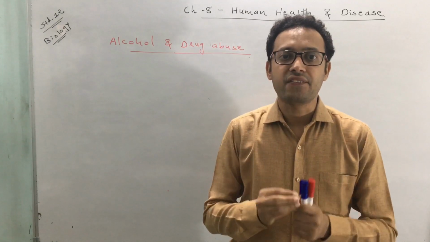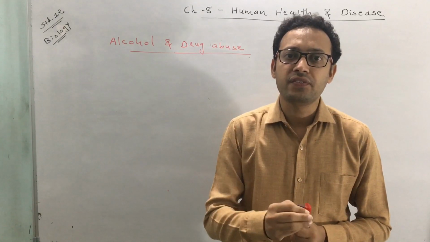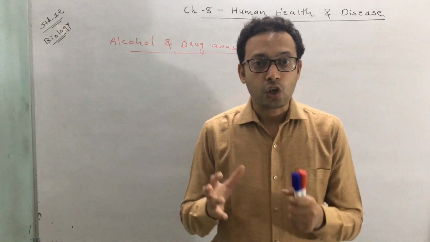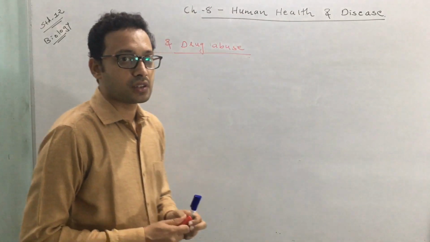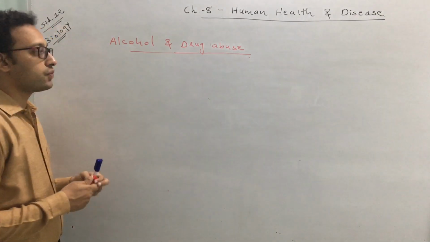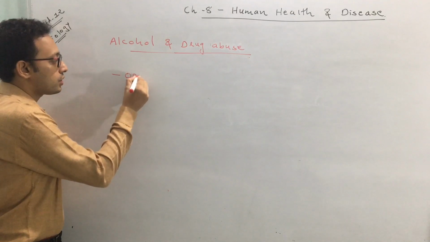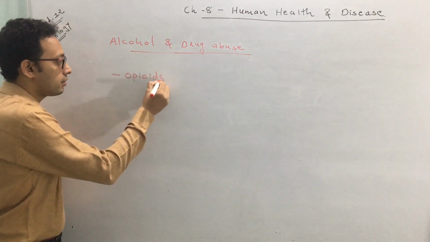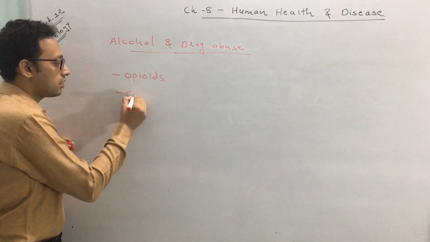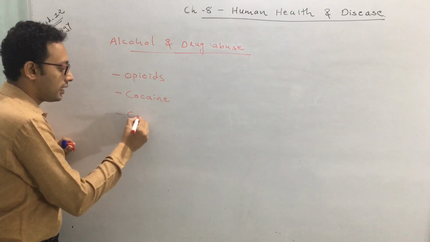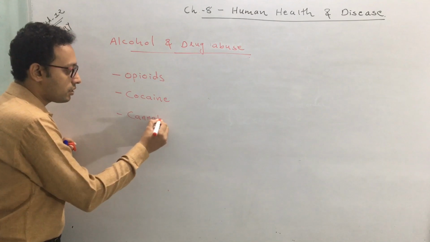What are the ill effects or harmful effects of drug and alcohol abuse? The commonly used drugs for abuse purposes are opioids, second one is cocaine, third one is cannabis or cannabinoids.